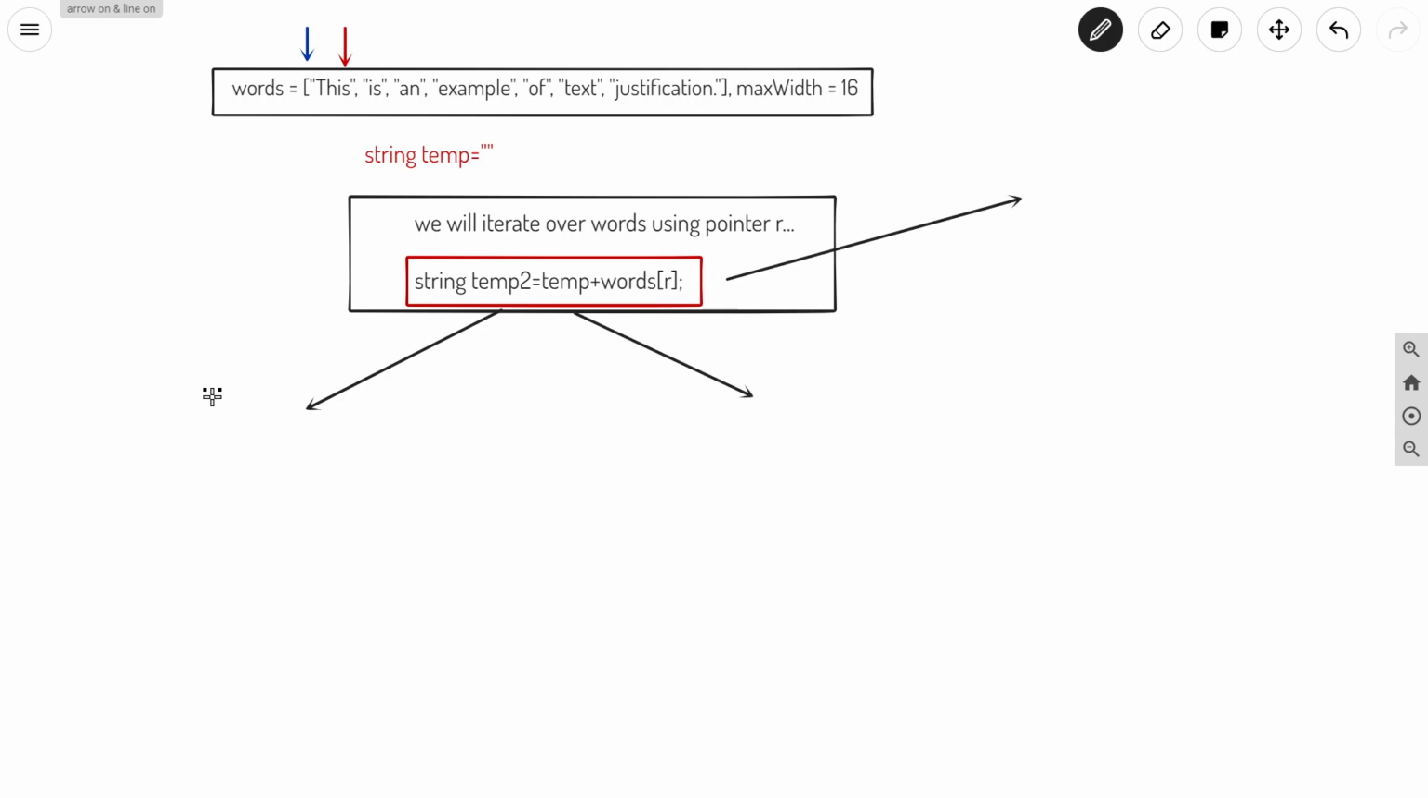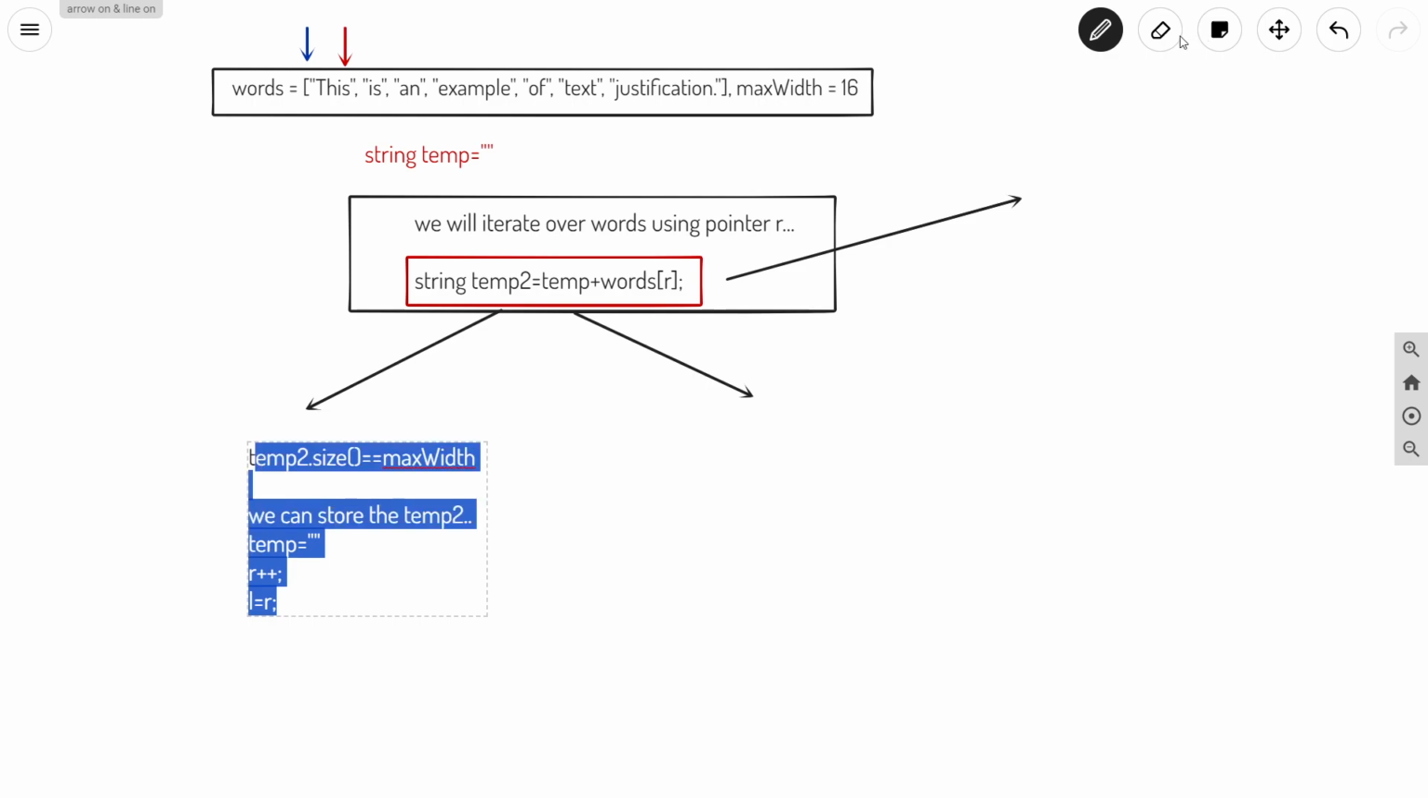So case 1 is that temp2 dot size is equal to max width. If this is the case, we can store this temp2, and we will update the value of temp to an empty string, and we will move further, and we will write l is equal to r, such that the left pointer is on the index which is equal to r. So this was for the first case.